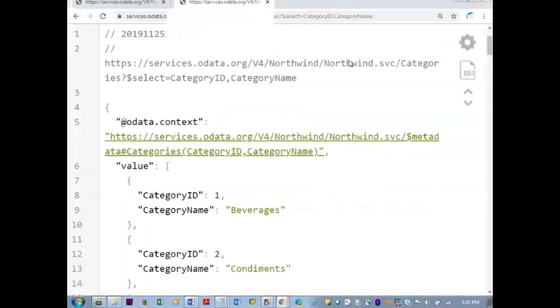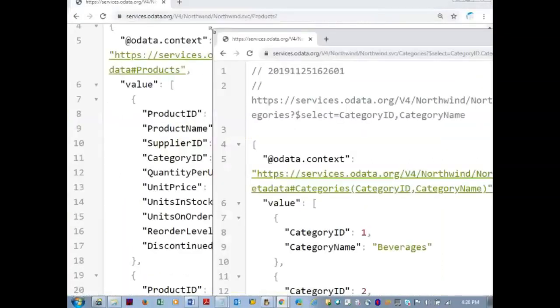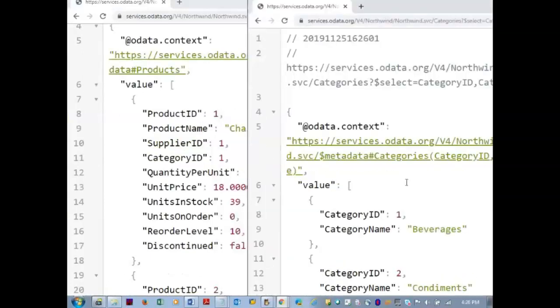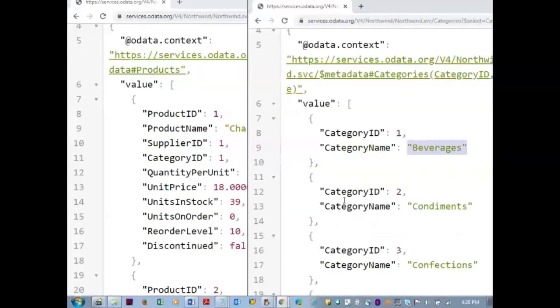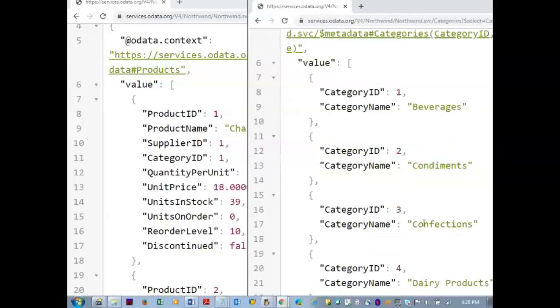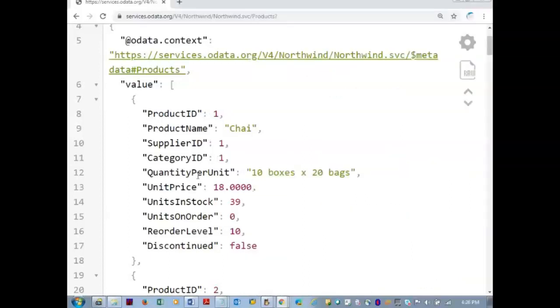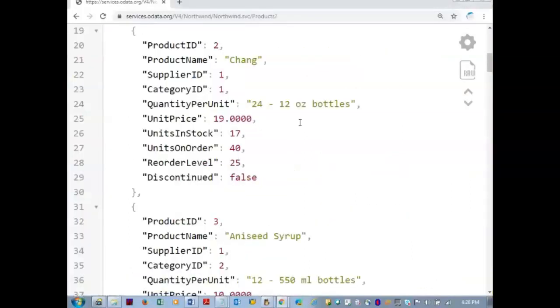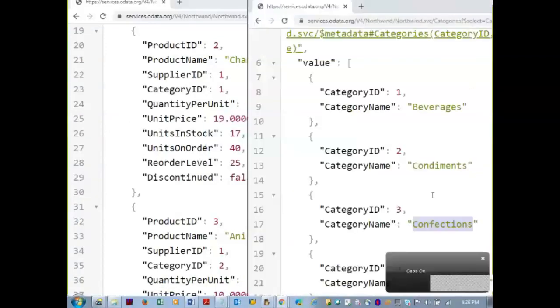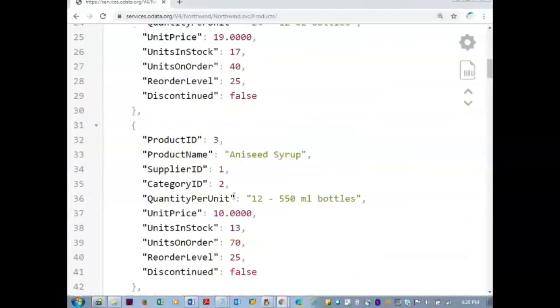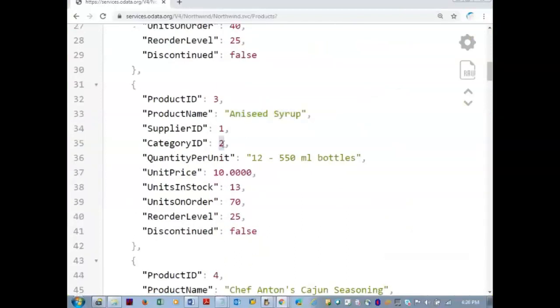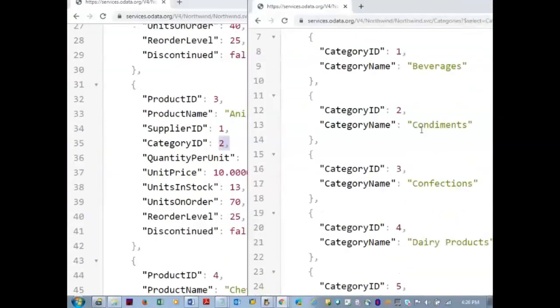So I have two entity sets which are referenced. Category ID 1 beverages, category ID 2 condiments, category ID 3 confections. If you see, the first product Chai belongs to category ID 1 beverages, product ID 3, for example anise syrup, belongs to condiments.